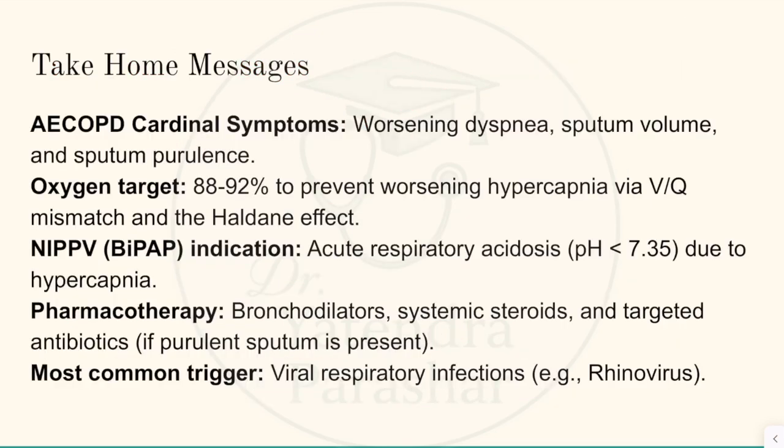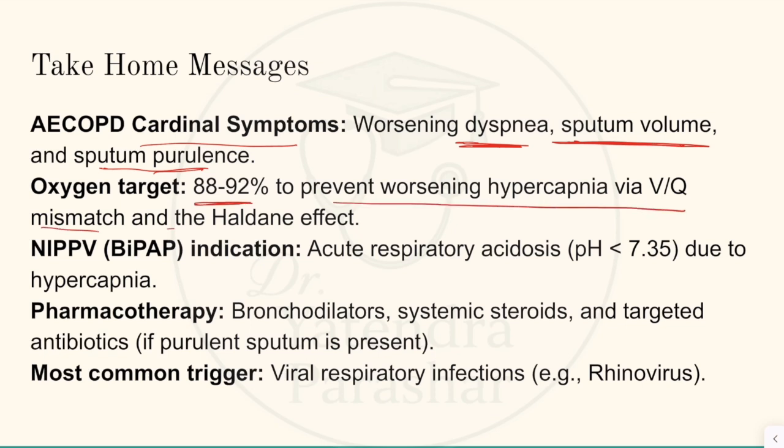What are the take-home messages? COPD presents with the cardinal manifestations like worsening of dyspnea, change in the sputum volume, character, and purulence, and increased cough. Oxygen target should be 88 to 92% to prevent worsening hypercapnia via VQ mismatch and Haldane effect. BiPAP support is the main step for the treatment of acute exacerbation of COPD if acute respiratory acidosis is present due to hypercapnia,